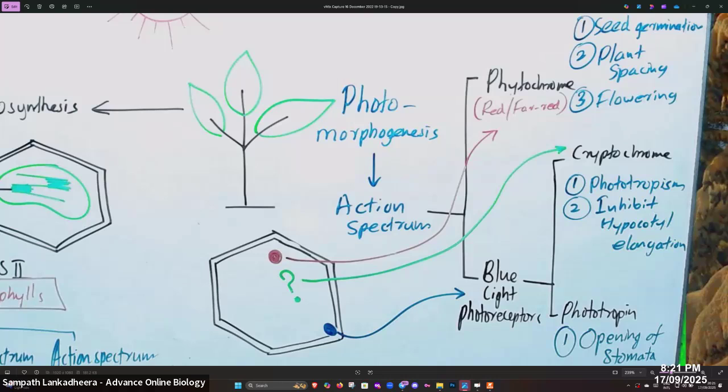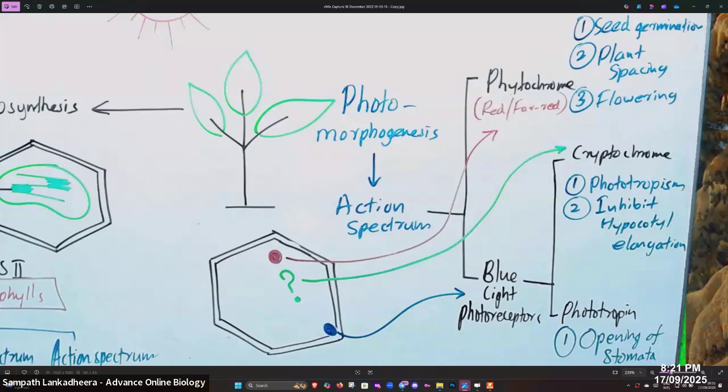So photomorphogenesis. We talk about a particular action spectrum in photomorphogenesis, right? So we can talk about two types of photoreceptors. What are those two types? You can call blue light photoreceptors, which capture blue light. And then you can talk about phytochromes, which capture red and far red light. So there are two types of photoreceptors present.